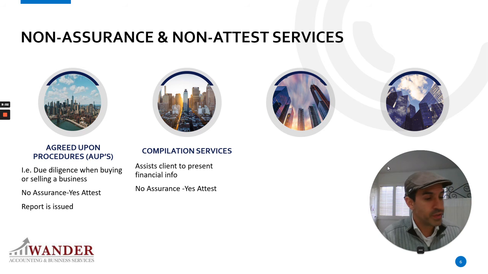Now, the CPA has to ensure that it is free from obvious material misstatements, right? If something comes up, the CPA has to look at it critically and say, hey, I'm looking at this, something doesn't make sense over here, right? So that is the benefit, the value of the compilation services. I'm actually working on a compilation right now.